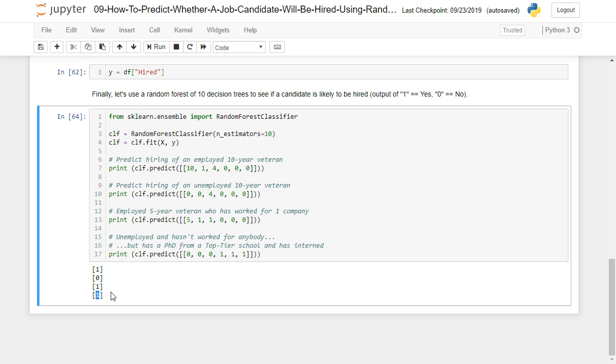So pretty cool. This is how you use random forest to make predictions like this. Hope you enjoyed watching this video, and we will see you in the next one.